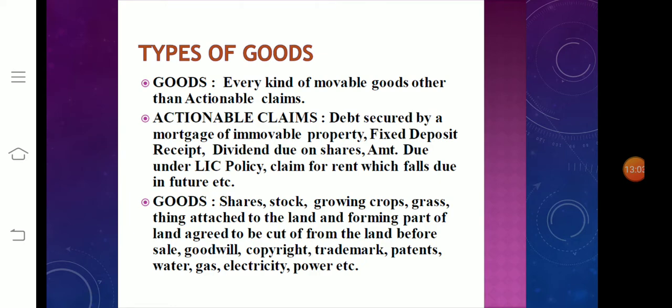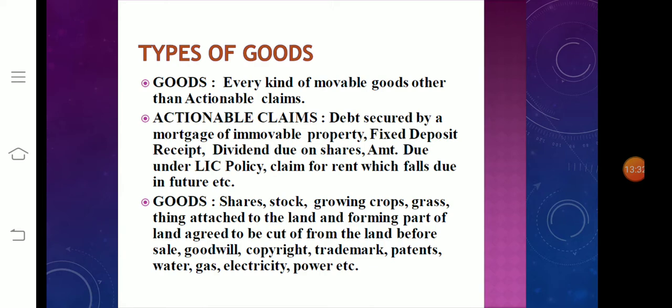Actionable claim means debt secured by a mortgage of immovable property, fixed deposit receipts, dividend due on shares, amount due under an LIC policy, claim for rent which falls due in future, etc. These are actionable claims.